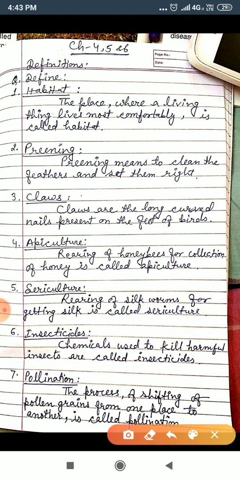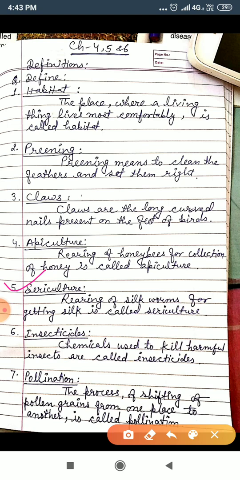Now move to the next, that is sericulture. So what will you write? Here also, in apiculture you have written rearing of honeybees. Here you will write rearing of silkworms. In apiculture you have written for the collection of honey, and in sericulture you will write for getting silk. So what will you write in sericulture? Rearing of silkworms for getting silk is called sericulture.